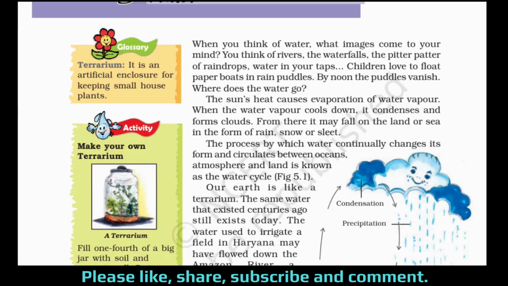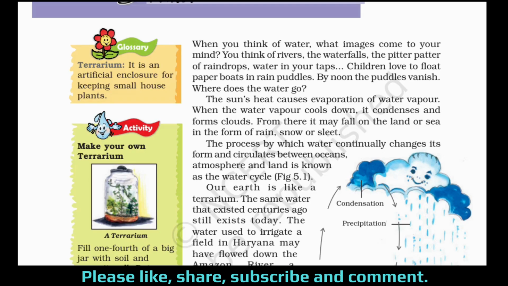The sun's heat causes evaporation of water vapor. When the water vapor cools down, it condenses and forms clouds. And where does it cool down? Above, high in the atmosphere, in the sky, from where it may fall on the land or sea in the form of rain, snow, or sleet.